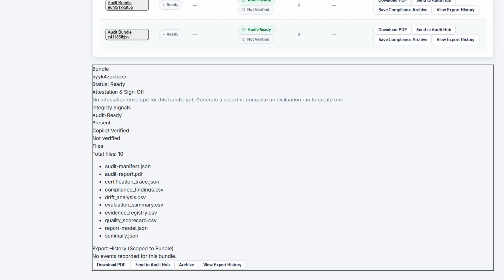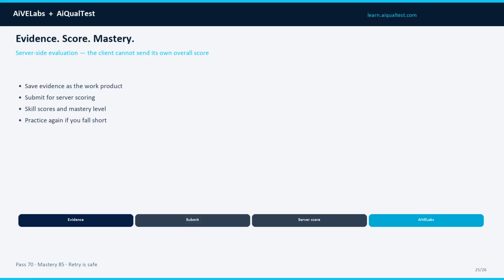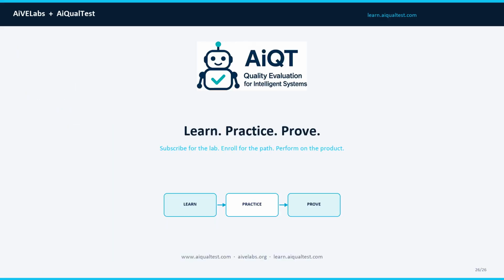This is the leave behind. On every path the pattern is the same: do the work, save evidence, submit for server scoring. The client is not allowed to send its own overall score. When the mission completes, practice progress is recorded for AiVELabs. Watching a video is not the same event. AiVELabs teaches the practitioner.